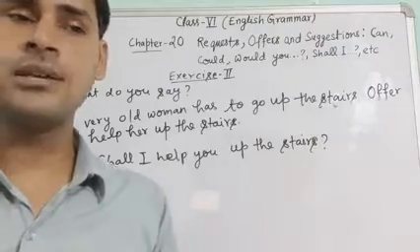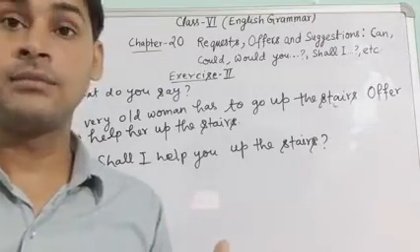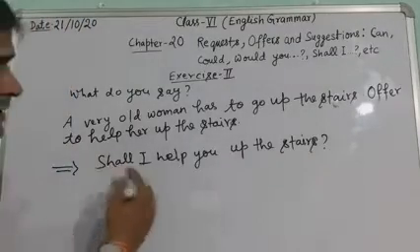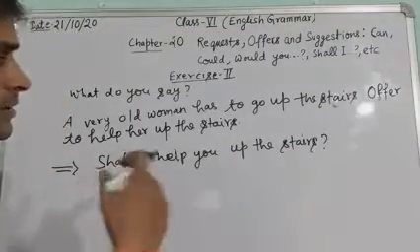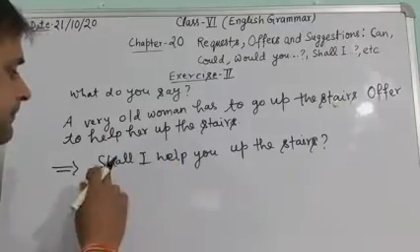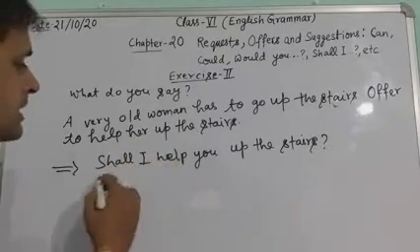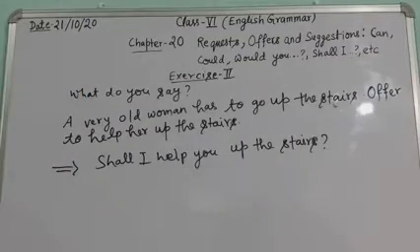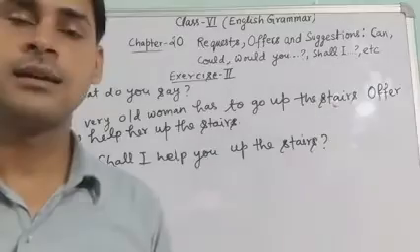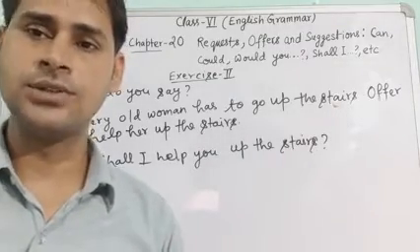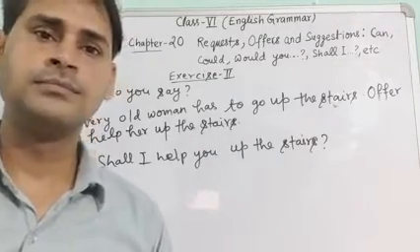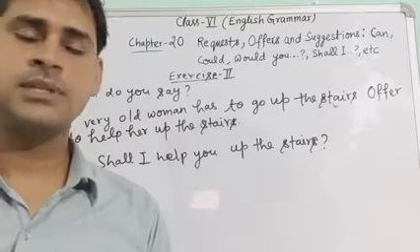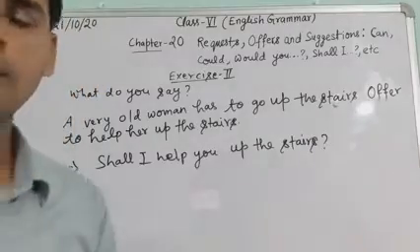So your answer will differ somewhat, but you have to make a sentence. So in this way you can make a sentence, or you can offer to her, shall I help you up the stairs? So in this way you can make a sentence. The rest of the sentences you will do yourself, and your answer may be different, and sometimes more than one answer will be correct.